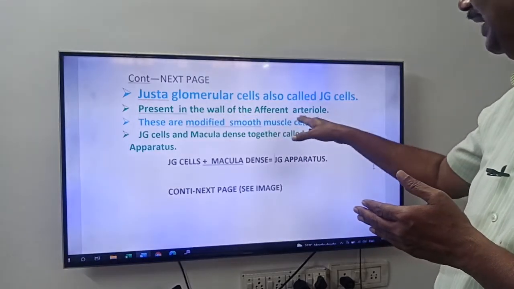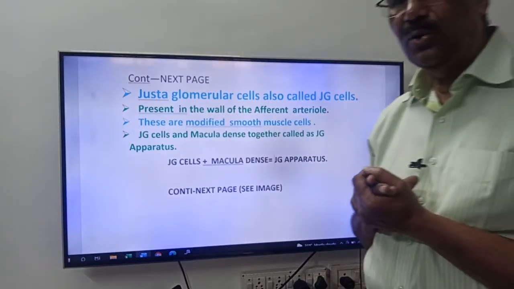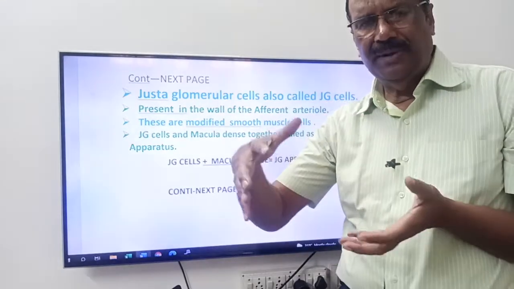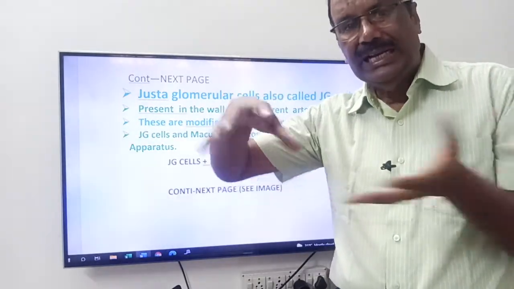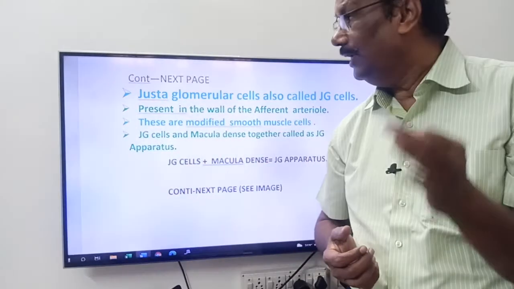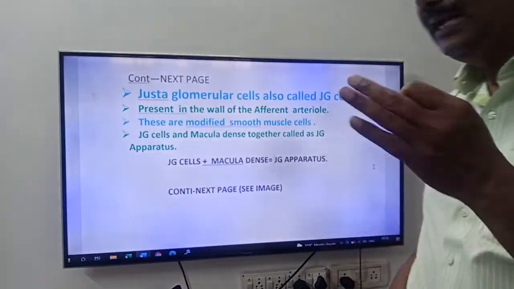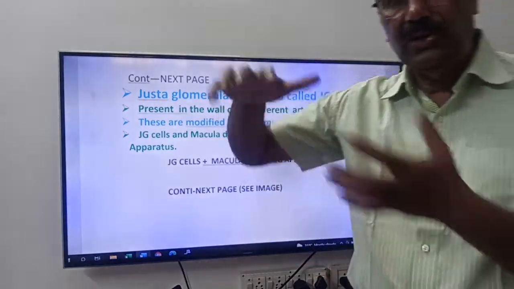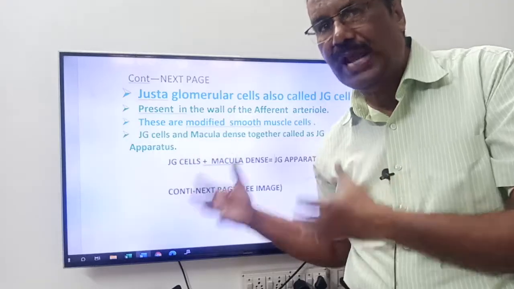Present in the wall of the afferent arteriole. What is the afferent arteriole, friends? It's a branch of the renal artery. It carries blood from body parts to the kidneys for purification, for filtration. This afferent arteriole enters into the nephron or Bowman's capsule.